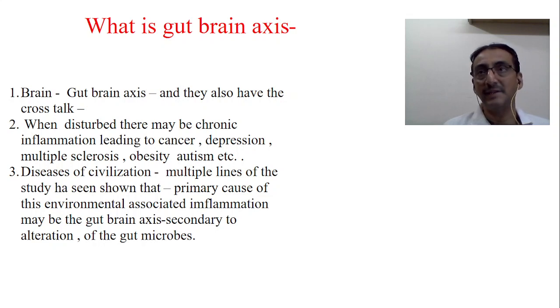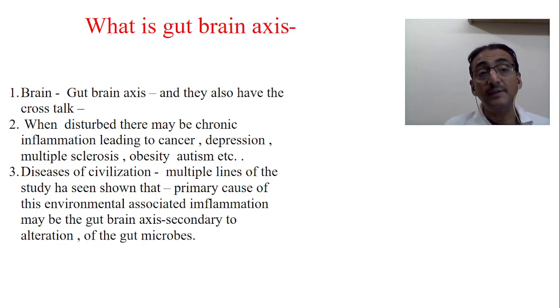Now, the main brain and the gut brain usually crosstalk. Okay, they have a connection. The connection is through the vagus nerve. And when disturbed, there may be so many problems. When this connection between the main CNS brain and the gut brain is disturbed, many problems occur, like chronic inflammation leading to cancer, colon cancer, depression, multiple sclerosis, obesity, autism, ADHD, and even some endocrine problems.